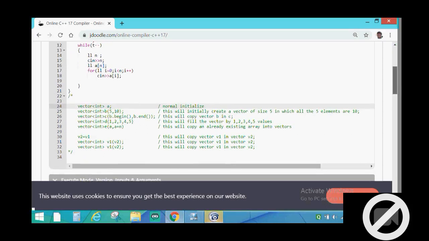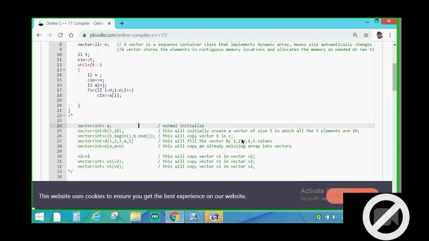But now, if in the question it is told that the size is given and the value is also given, then you can declare the vector like this also. Vector int b, and beside b in circular brackets we write 5, 10.